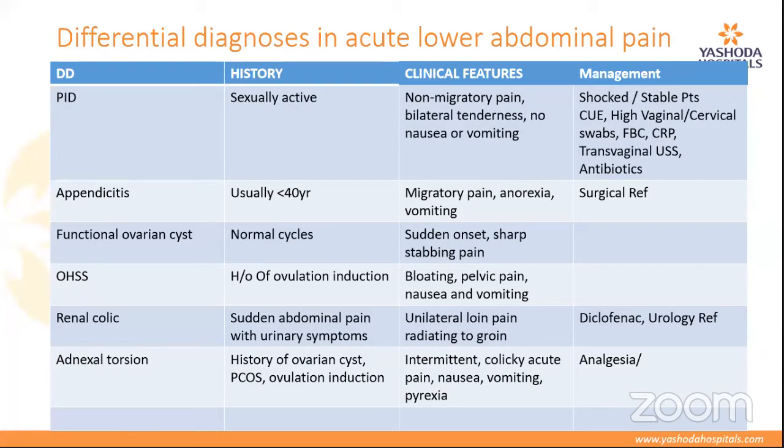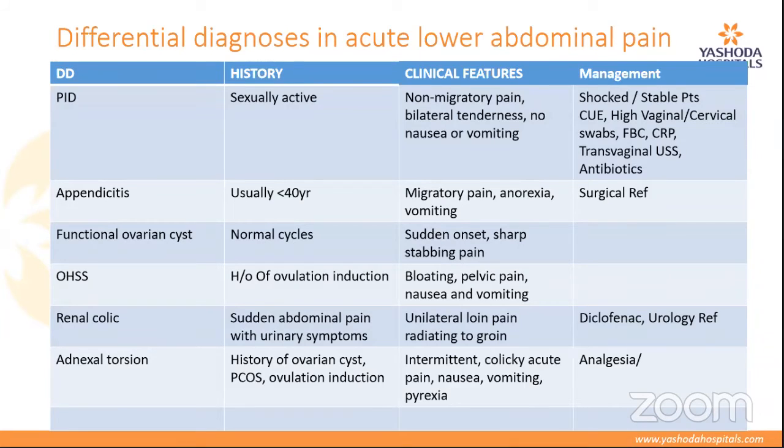Functional ovarian cysts can come with sudden onset sharp stabbing pain. It is essential that we stabilize the patient and give proper analgesia. Any patient coming to your ER not receiving analgesia in this age of time is just not acceptable. There's another condition called ovarian hyperstimulation syndrome. What we generally see is a patient who has a history of infertility, who's on treatment for infertility, and can go into ovarian hyperstimulation syndrome.